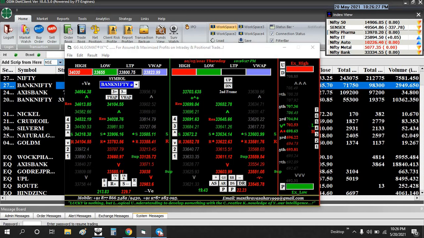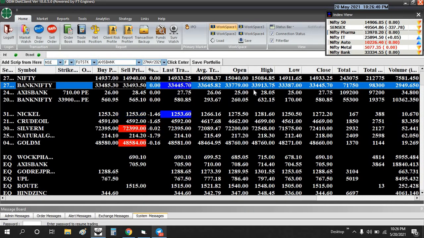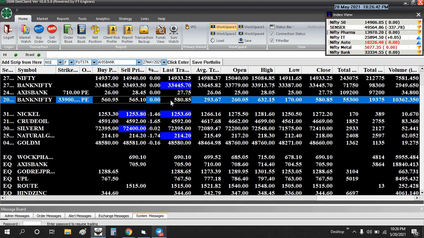Based on this only we have given 33,900 PE at 185. Finally it made a high around 632. This was the perfect trade, 185 to 632. See the returns you got here.